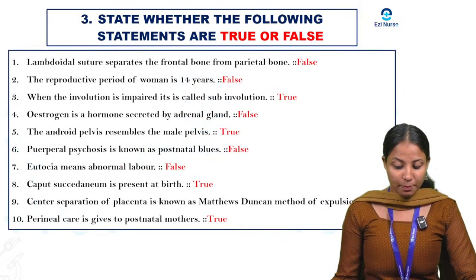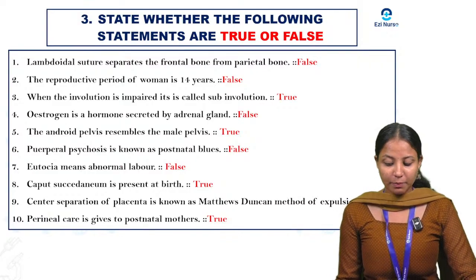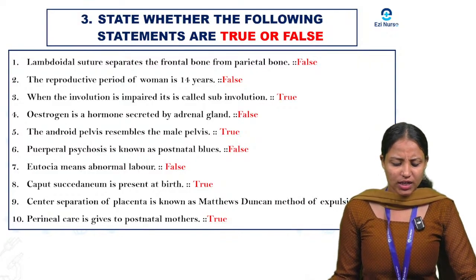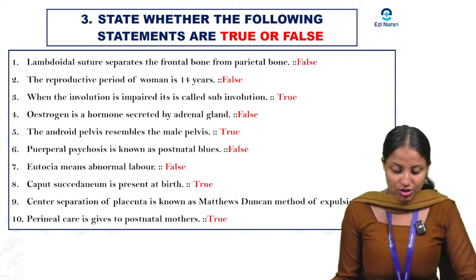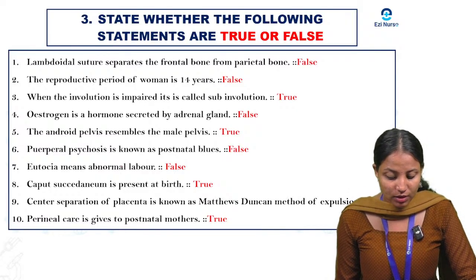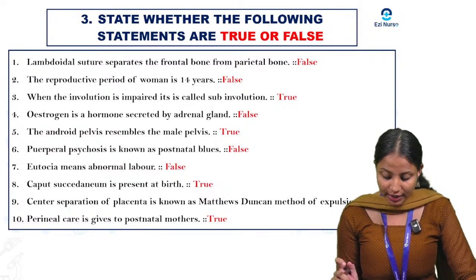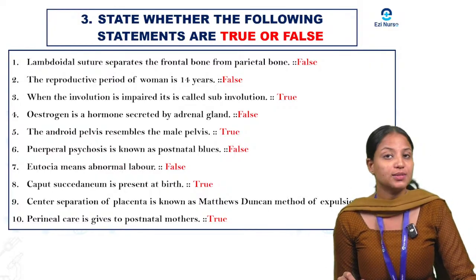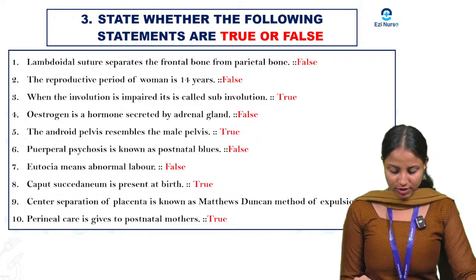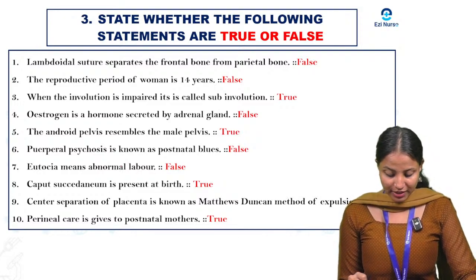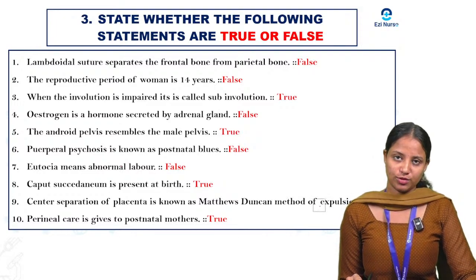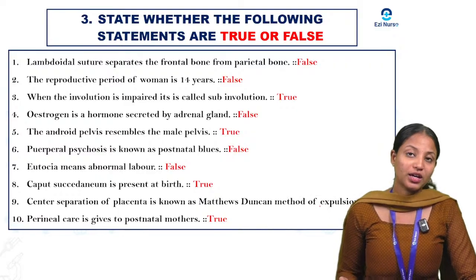Lambdoid suture separates the frontal bone from the parietal bone. How is that? Lambdoid suture separates the frontal bone from the parietal bone? No. Why? Because the lambdoid suture separates the occipital bone from the parietal bones. The coronal suture separates the frontal bone from the parietal bones. So this is the right answer. So here it is false.